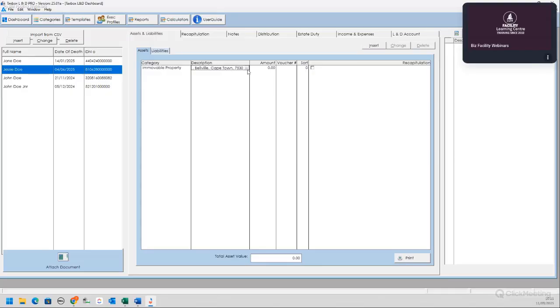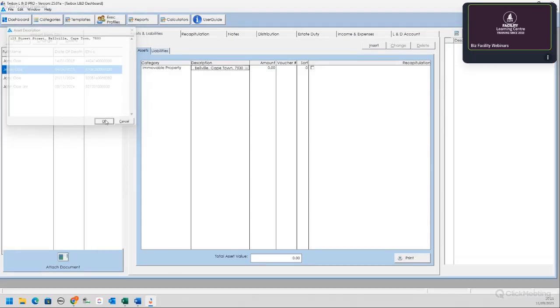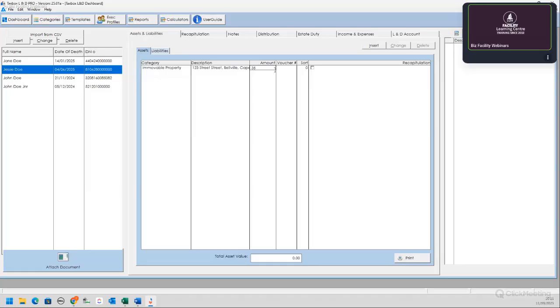7530. Now, what is interesting is if you click here, you can see a lot of space to specify and describe your specific asset, which is vital in compiling an L&D account. The more descriptive you are with an asset, the better for everybody. So you can see there is really no limit on the description. So I'm going to add, let's say it is 3.950 million.